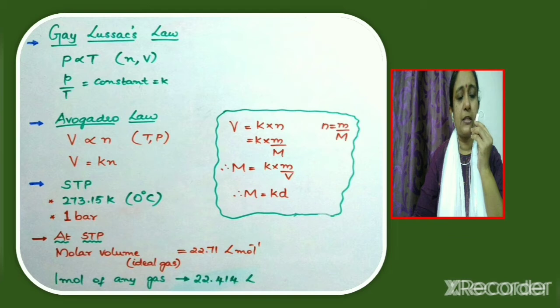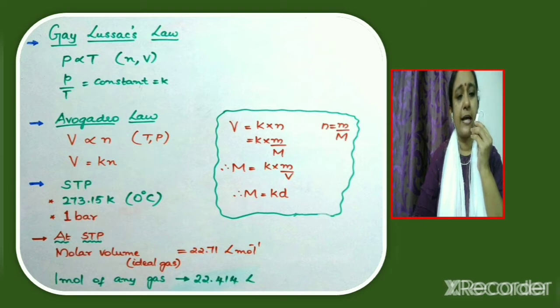At STP, the temperature is taken as 273.15 Kelvin or 0 degrees Celsius and the pressure is taken as 1 bar. At STP, molar volume of an ideal gas is taken as equal to 22.71 liter per mole. Whereas at STP, the molar volume of 1 mole of any gas is taken as 22.414 liters.